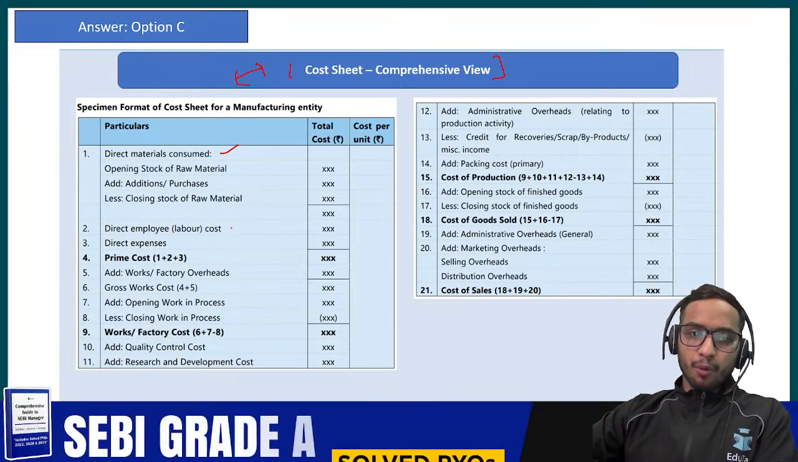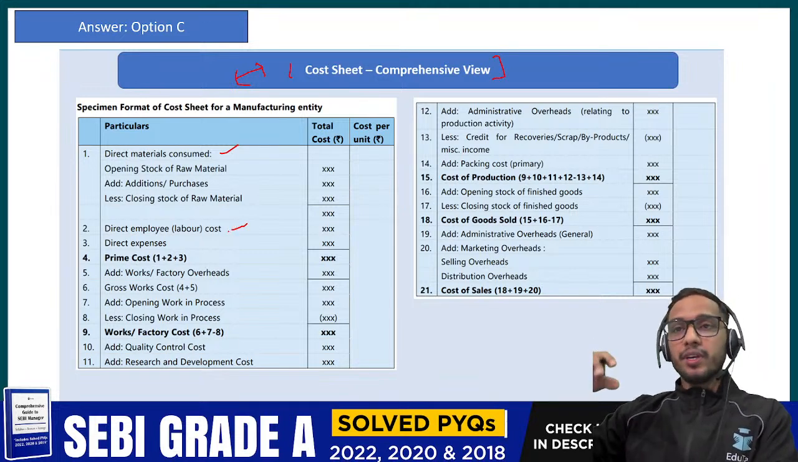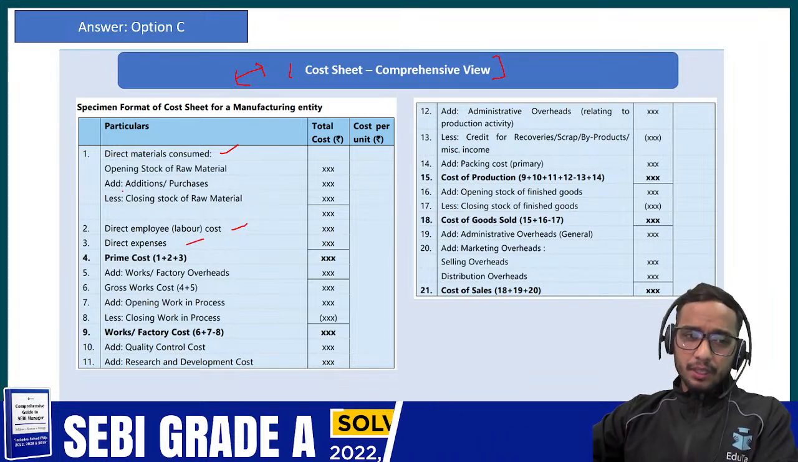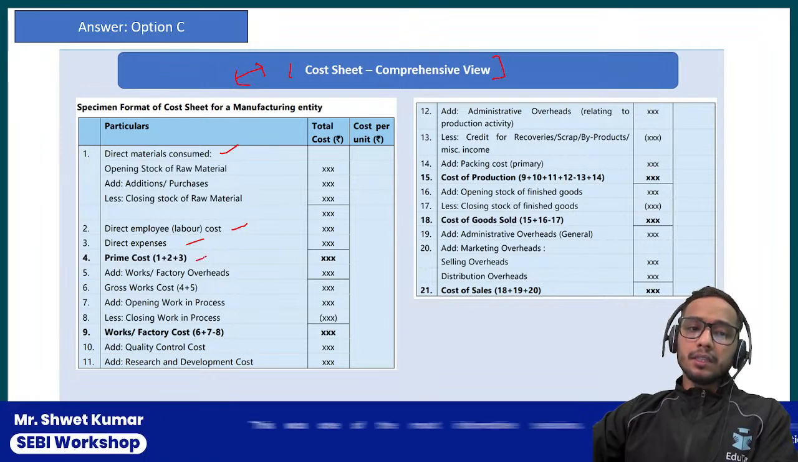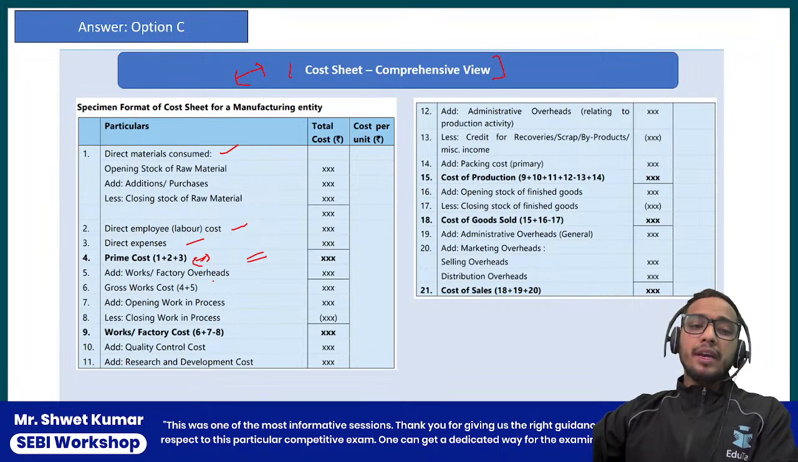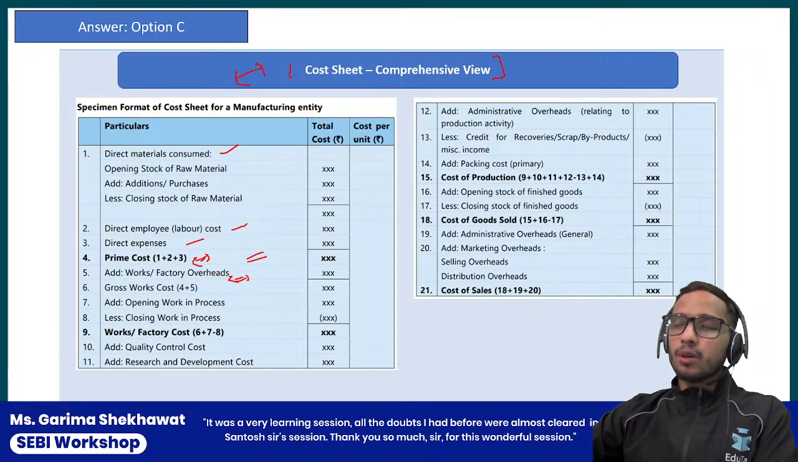And then you have an important point, direct labor, that is the labor which can be directly attributable to the unit of goods. Then you have the direct expense. So these three are important points, and the sum of these three becomes your prime cost. Now you are going to add your factory overheads, whatever overheads you have. Overhead means all the indirect costs.